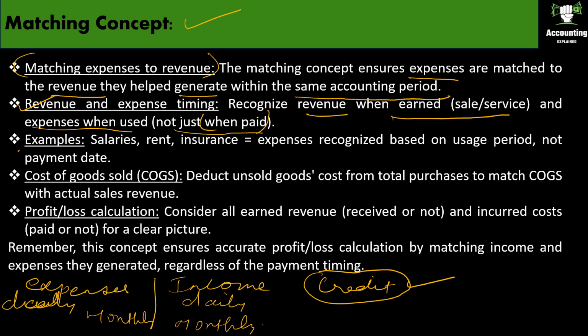Okay. Examples: salaries, rent, insurance. Okay. Expenses recognized based on usage period, not payment date. So this example we saw salaries and rent already. So I am going ahead.